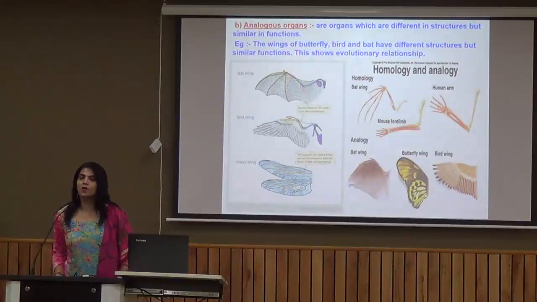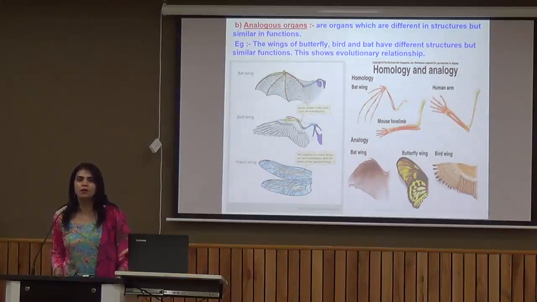Now, analogous organ. Analogous organs are those organs which are different in structure but similar in function. For example, bat wing, bird wing, insect wing. If we look in a broader way, they look same. The function is also same. All the wings are being used for flying. But what is bat wing? If you want to look at the structure of the bone also, that is also different.